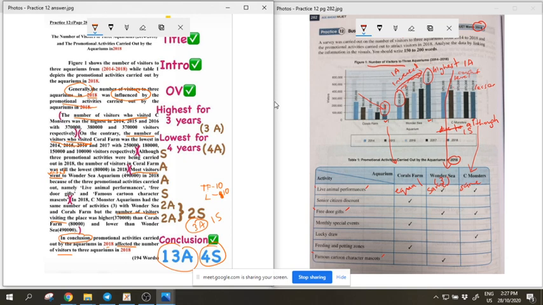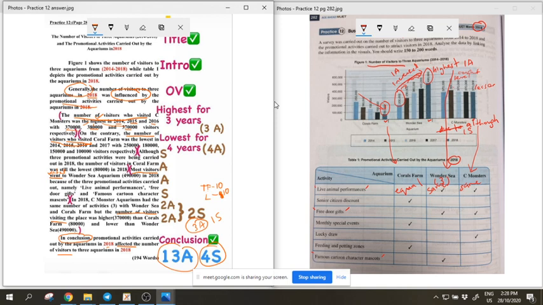So the number of visitors who visited Sea Monsters was the highest. Okay, there's one trend here already. Highest in 2014, 2015, 2016. Okay, 3 years. And then he gave 3 data: 370, 3800, 370 visitors. 3 in 1. So he's saying highest in 2014, highest in 2015, highest in 2016. Because of this, he's awarded 3 analyses. Wow. All 3 in 1. Amazing, isn't it? Just one trend here, but then he cheated.